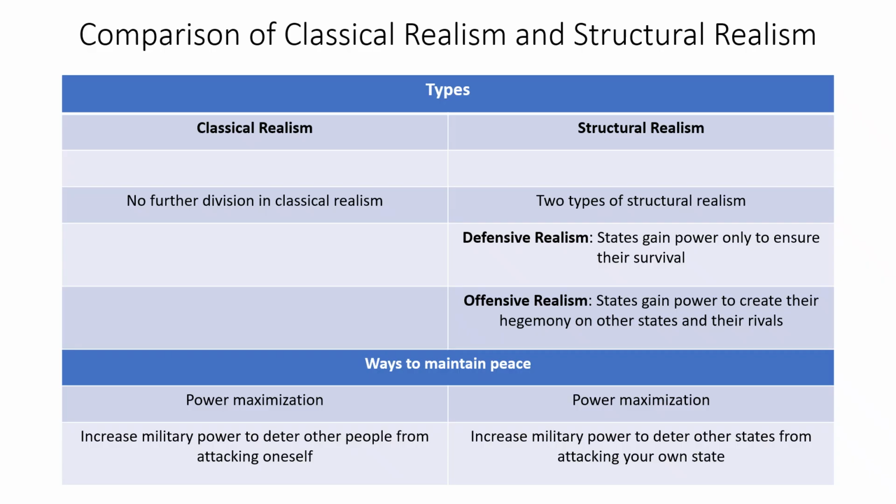Now, ways to maintain peace. After analyzing all the international politics and the conflicts in the international arena, both the schools definitely give some ways to maintain peace in the world. And this is a similarity between these two, and they give a simple option. They say that if you want peace, maintain power, increase your power. Power maximization is the solution presented by classical realist scholars, and power maximization is the solution presented by structural realist scholars as well. They say to increase military power to deter other people from attacking oneself, right? They say that if you want peace in the world, increase power.